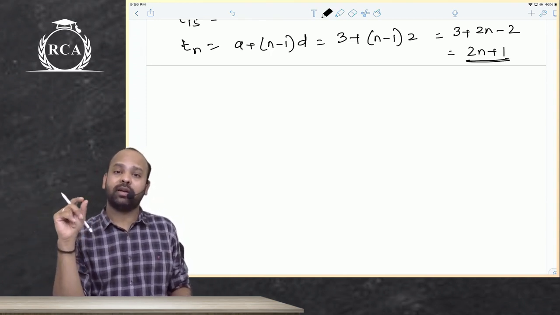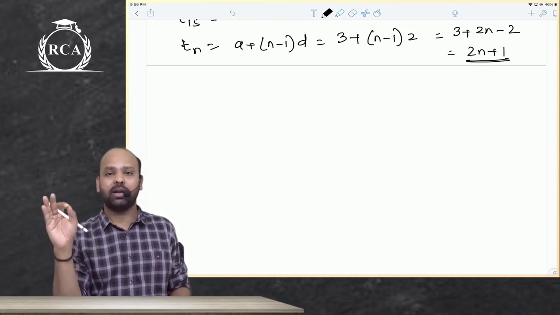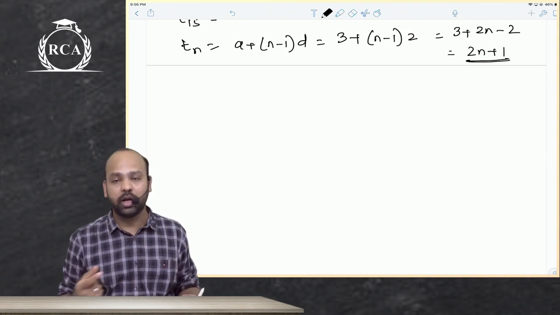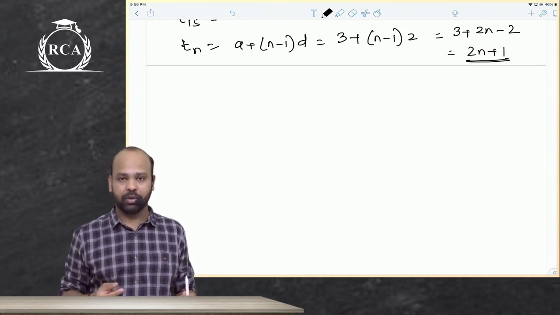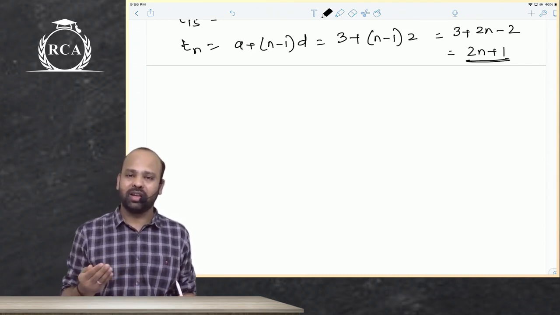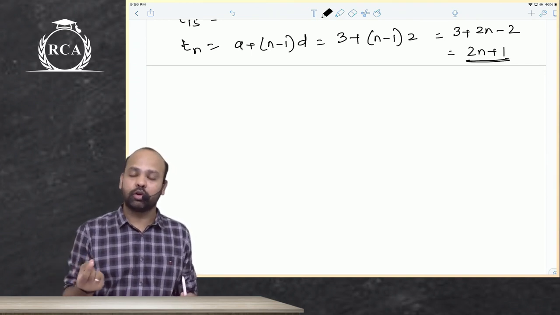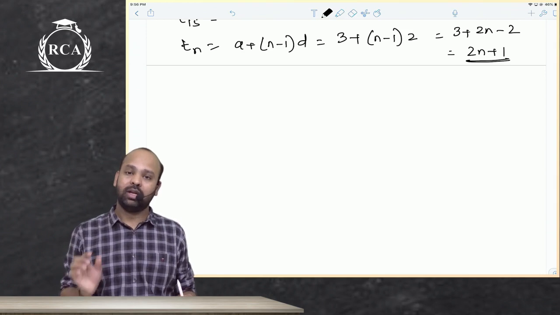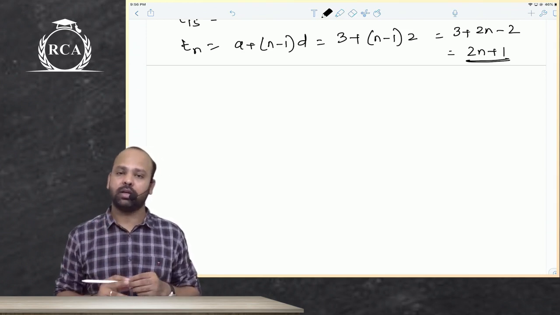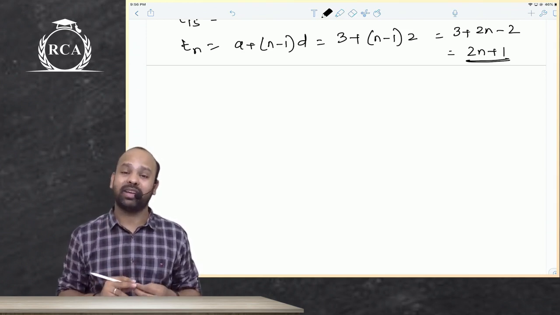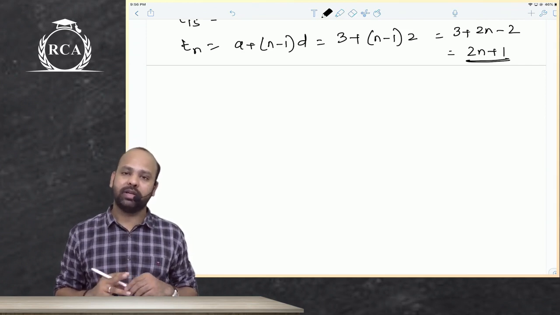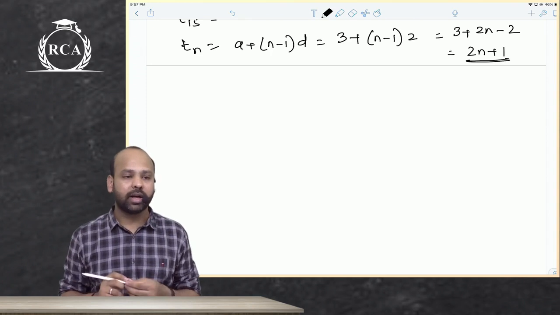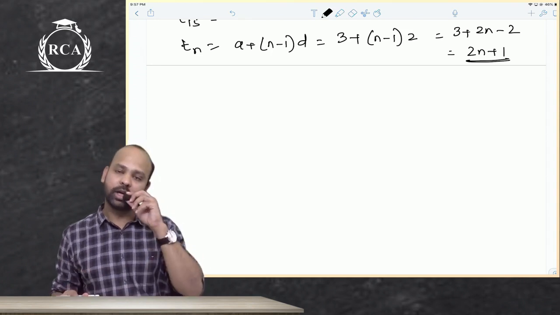Arithmetic sequence, beta, is a sequence where the mathematical relationship is basically the difference between any two consecutive terms should remain same. Or, guys, the term should increase or decrease by a constant value, by a constant amount. It should keep increasing or decreasing by a constant value. We write the first term as a, common difference as d. The first term is t1, beta, that is a, and then nth term of an arithmetic sequence is a plus n minus 1 into d.